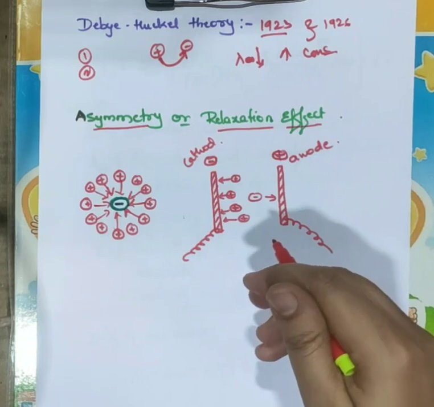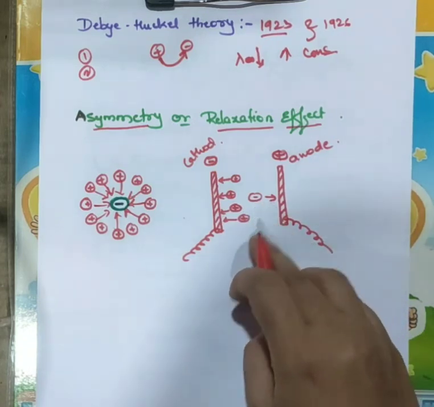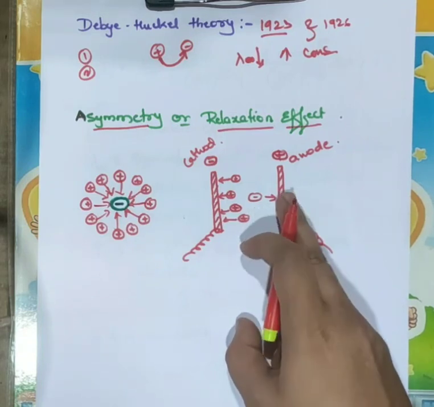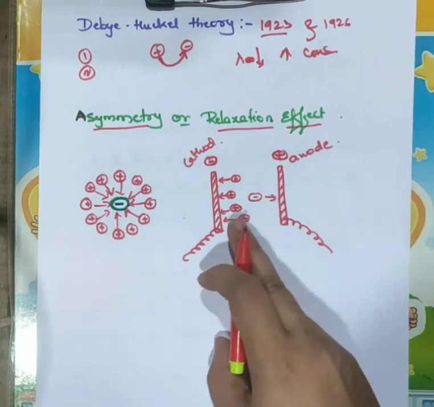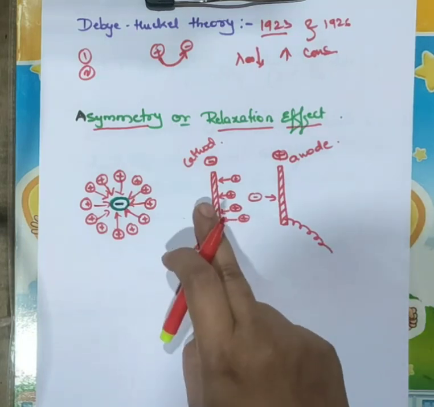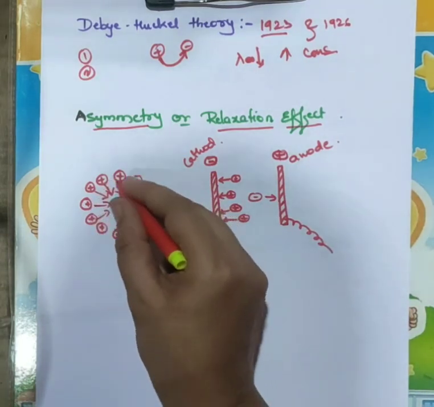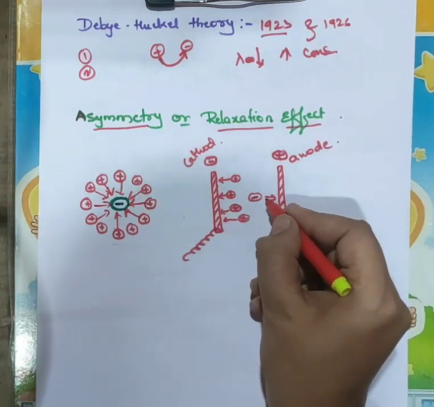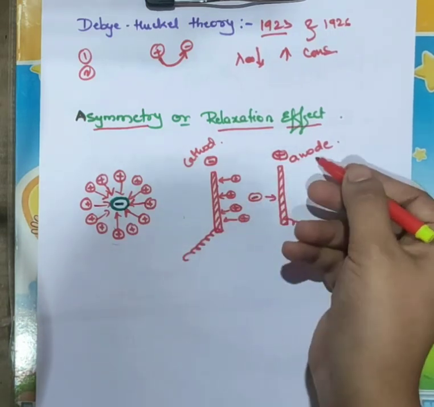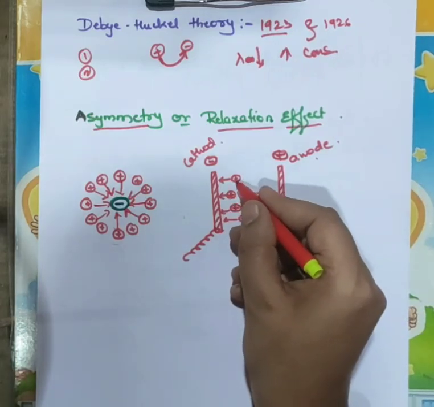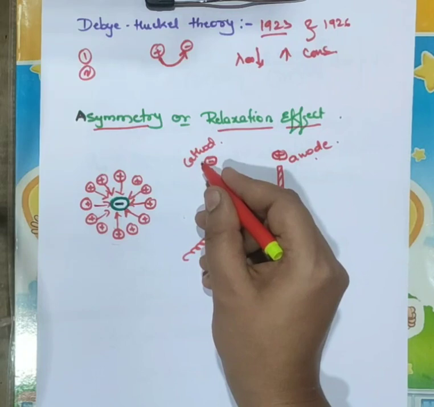Okay, when the electric field is applied, the negative ions move towards the anode and positive ions move towards the cathode. Here the positive ionic atmosphere is there and only one negative ion is there. So the negative ion moves towards the anode and the positive ionic atmosphere moves towards the cathode, right?